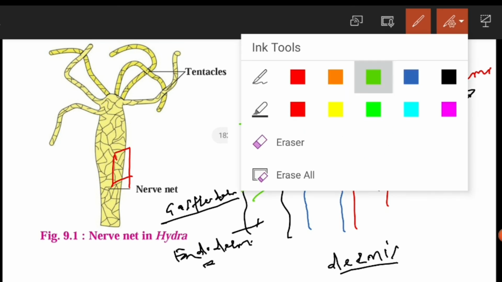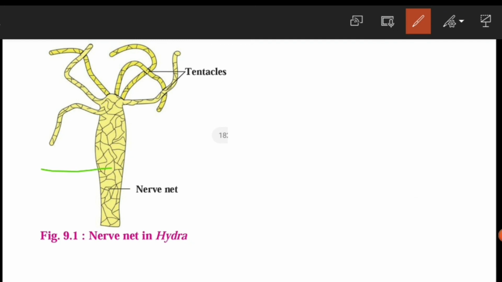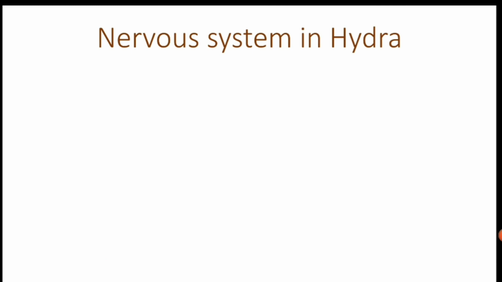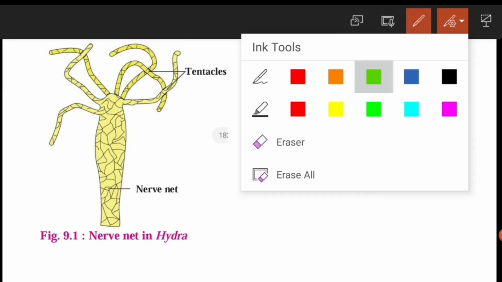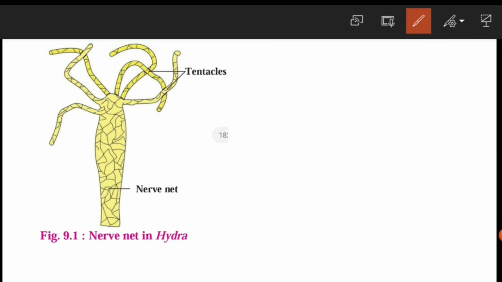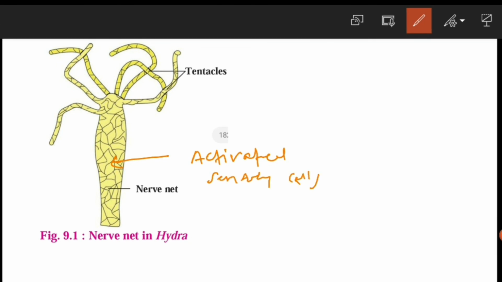Then later, actually, if the activation of a sensory cell takes place in this region, suppose that this is the region I have shown over here, and the sensory cells of this region get activated.